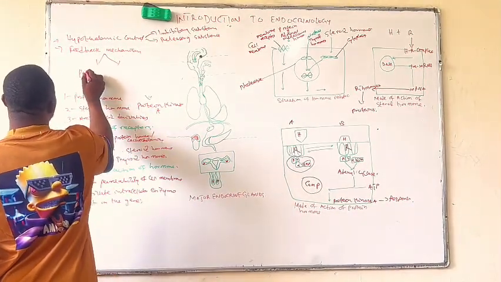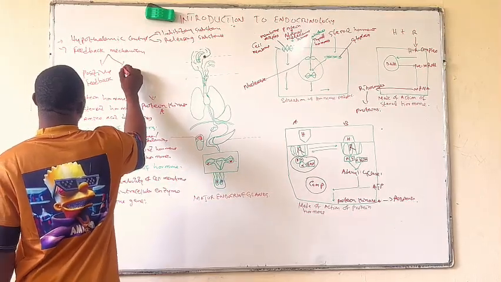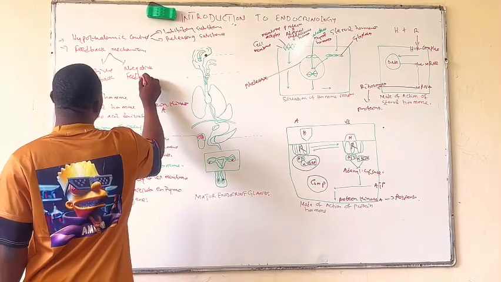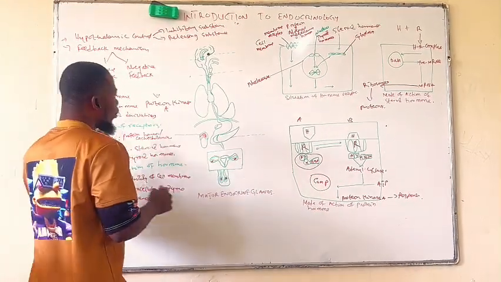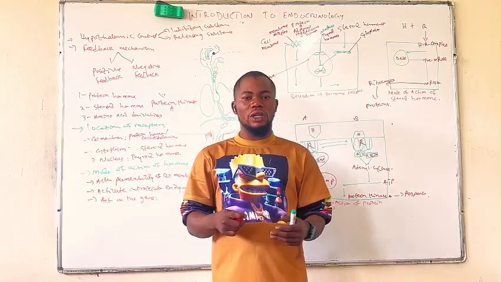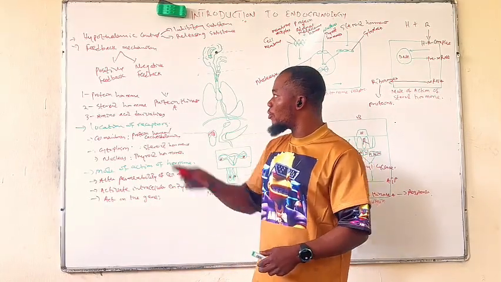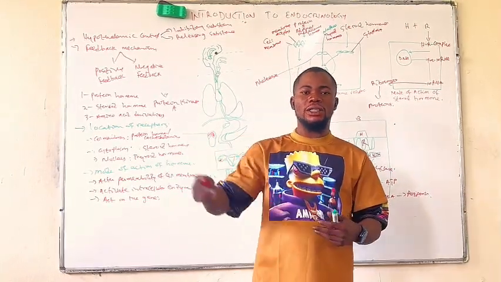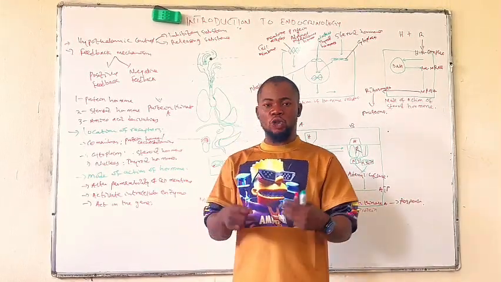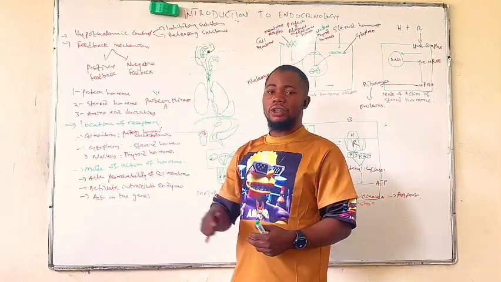It is either a positive feedback mechanism or a negative feedback mechanism. A positive feedback mechanism is a kind of control in which a stimulus will increase the production of that hormone till the end of the event. While in negative feedback, an increase in the stimulus decreases the secretion of the hormone, whereas a decrease in the stimulus will increase the formation of the hormone.